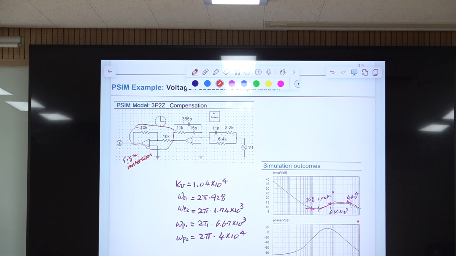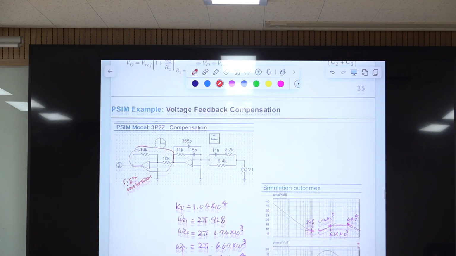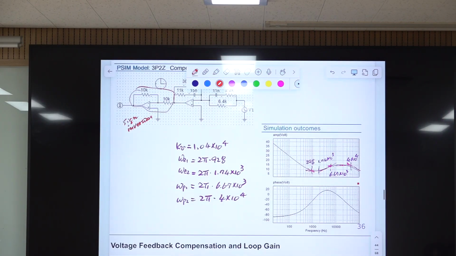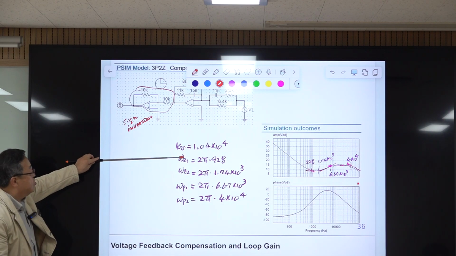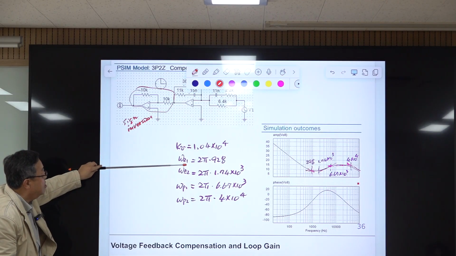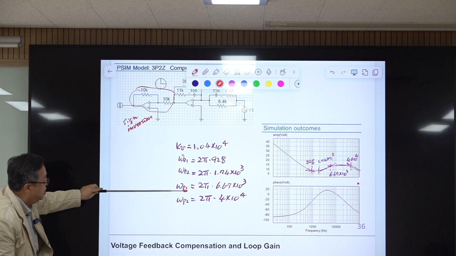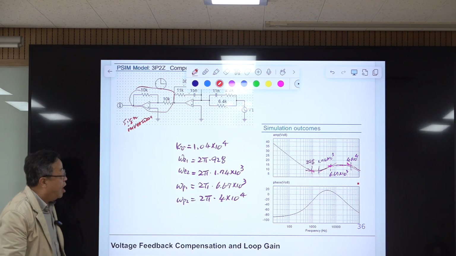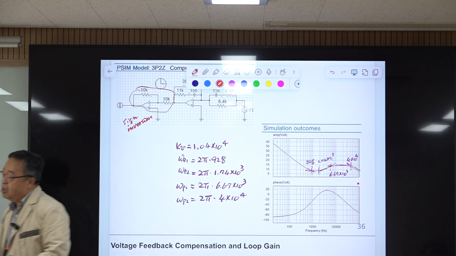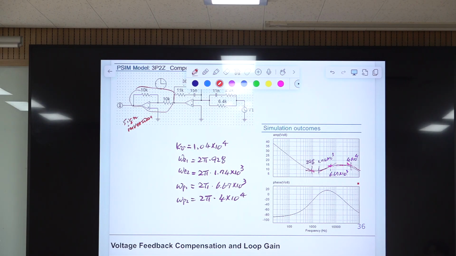It is just a gain of -1. Using these values and this formula, you evaluate this, and I have shown this before. This is KD, the integrator gain, ω_Z1, ω_Z2, ω_P1, ω_P2. I marked them. First one is F_Z1. Here the frequency is in hertz. This is F_Z1, F_Z2.